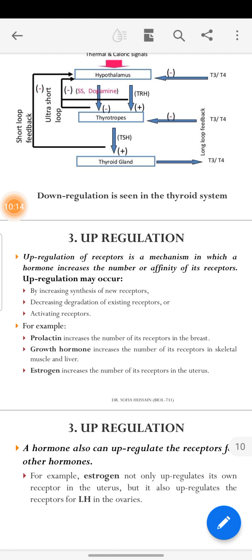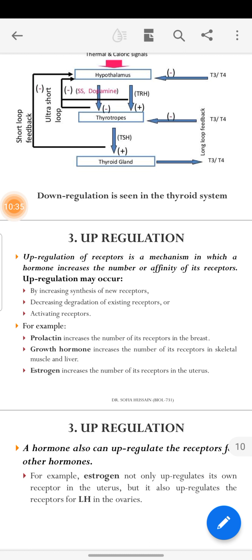Upregulation of receptors is a mechanism in which a hormone increases the number or affinity of receptors. Upregulation may occur by the points opposite to downregulation: by increasing the synthesis of new receptors, decreasing the degradation, and activating the receptors.